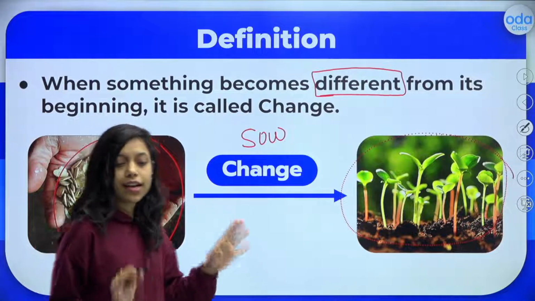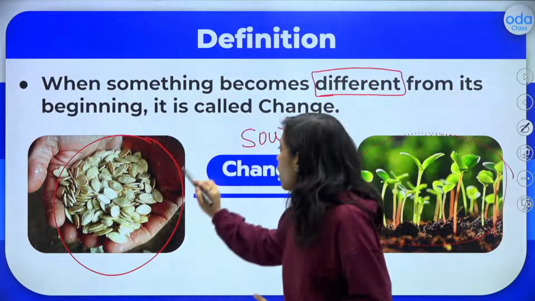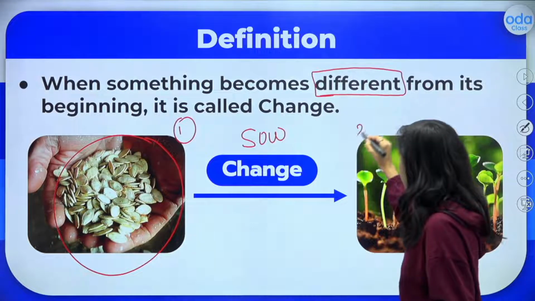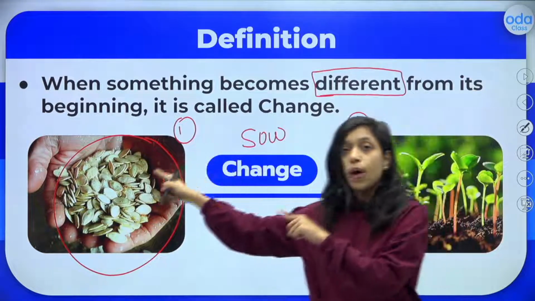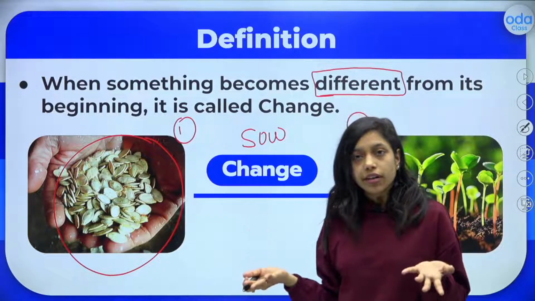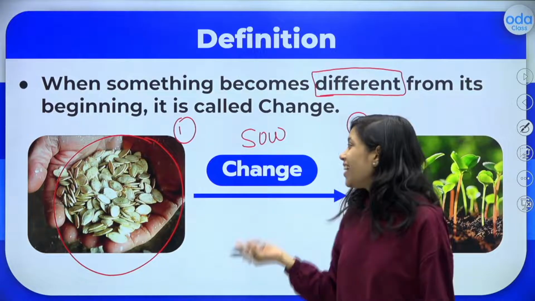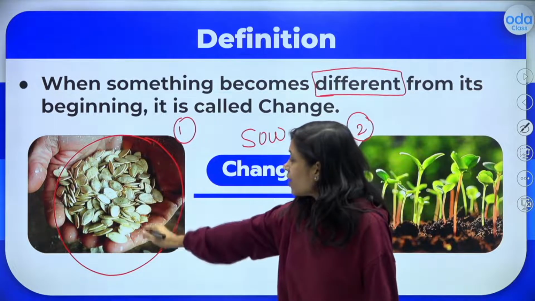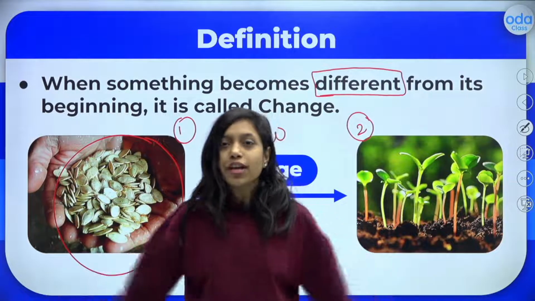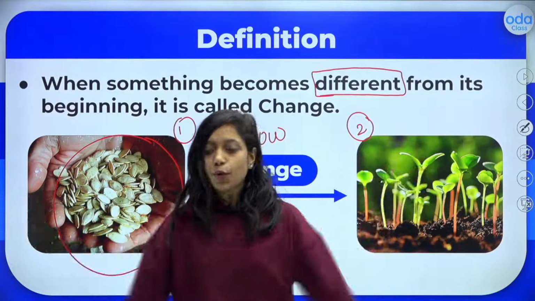Yes, can you see that? So that is also a change, right? Anything that is different, this is stage number 1, this is stage number 2. Tell me, stage number 1 and stage number 2, are they the same or different? Exactly, they are different, right? So anything which is different from its beginning stage is called change. Change is nothing but a difference. I hope it is clear.